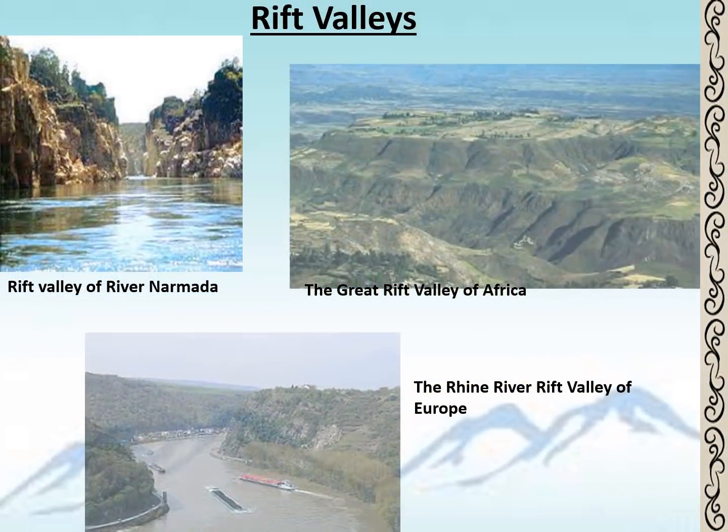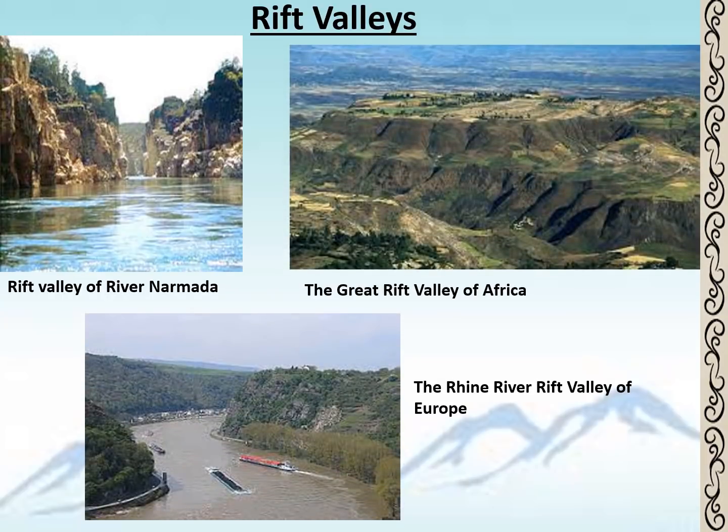Some examples of rift valleys are the rift valley of river Narmada in India, the Great Rift Valley of Africa, and the Rhine river rift valley of Europe.